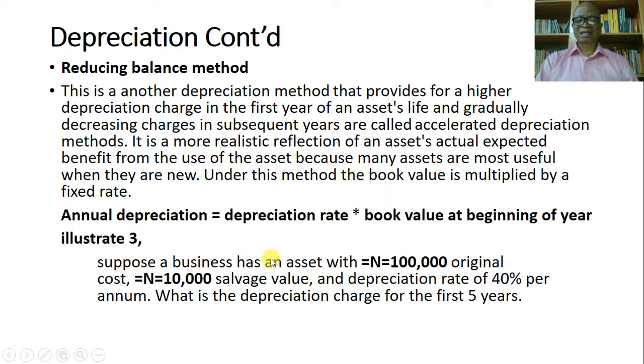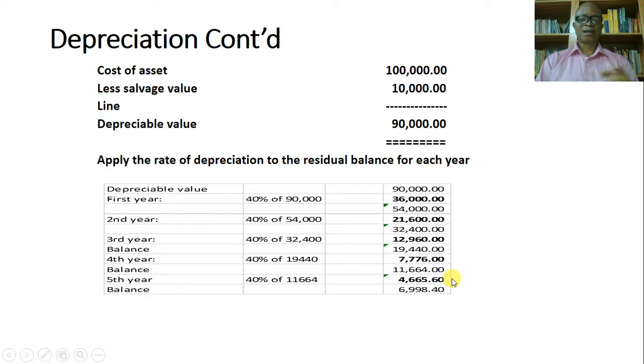Suppose a business has an asset with 100,000 as the original cost, 10,000 salvage value, and a depreciation rate of 40%. What is the depreciation charge for the first 5 years? Okay, so let's look at it here. The first one is 100,000. That's the cost of the asset. The salvage value is 10,000, and then the depreciable value is 90,000.